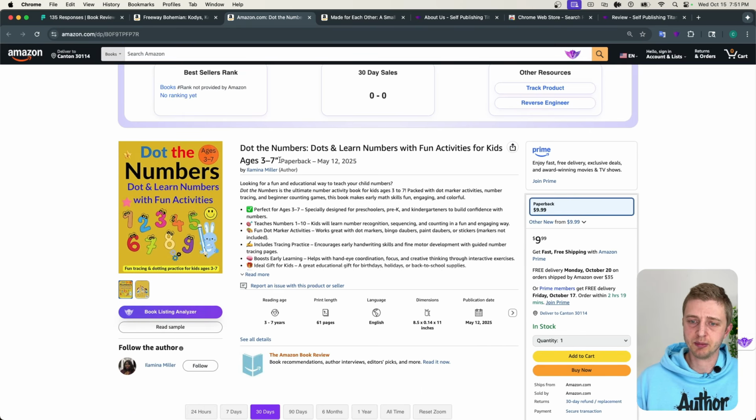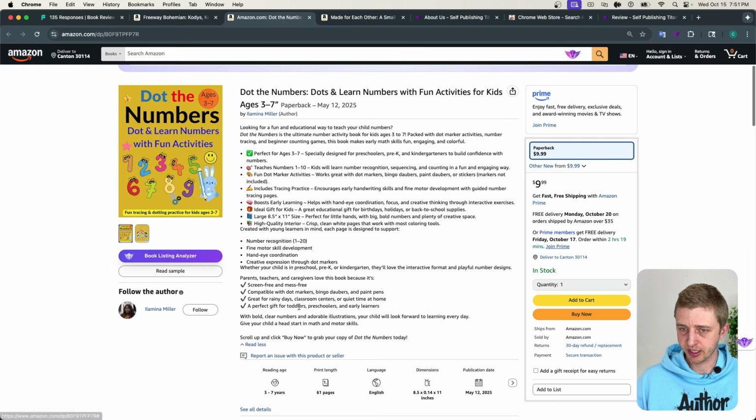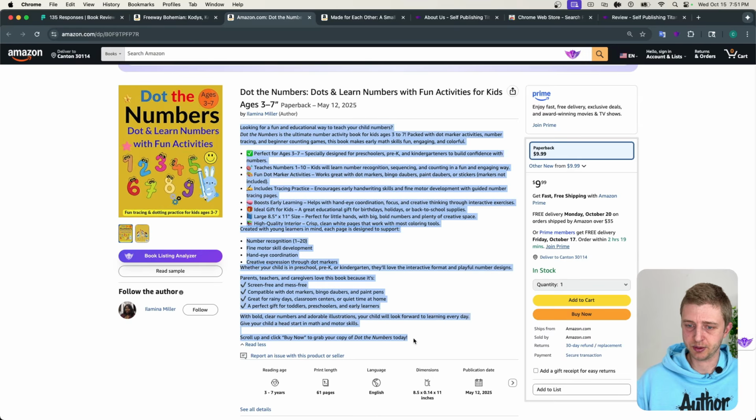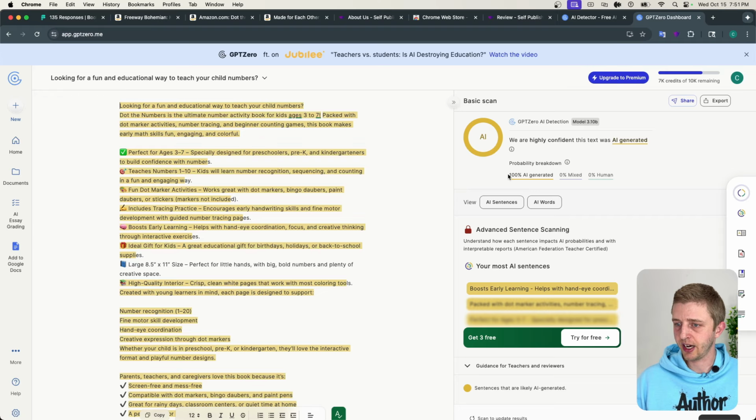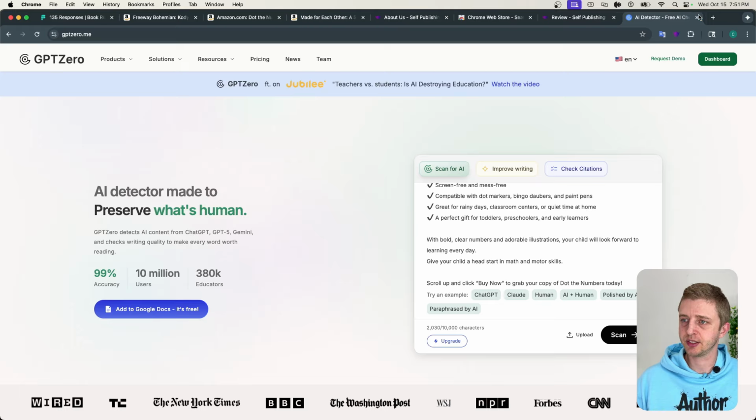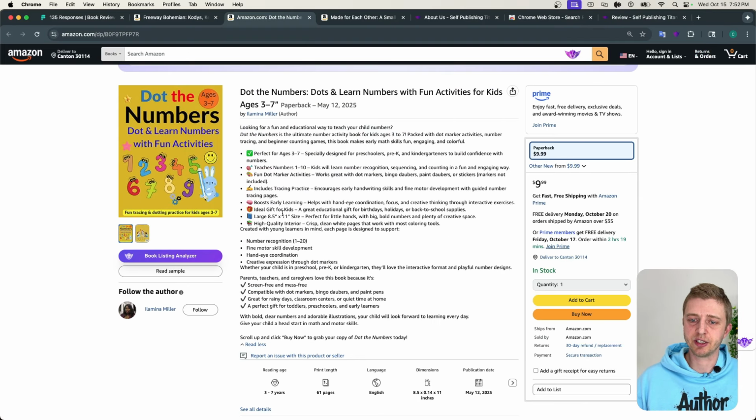So I think the problem is really just your title, your age group, and the cover design. And then here your description looks like it was written by AI. I guess we can quickly check that. Okay, so 100% AI generated, so that's also not good. It's fine using AI to write your descriptions, but then you just need to humanize it a bit and make it your own. Just looking at these icons made it really obvious that this was AI written, because humans don't put these icons in.